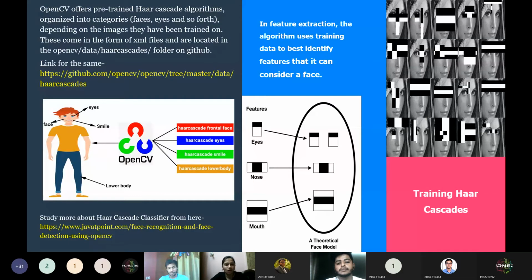Now, OpenCV already contains many pre-trained classifiers, not only for faces, but also for eyes, smiles, etc. These are all pre-trained and come in the form of XML files located on GitHub. The link for the same is provided in the slide. And if you want to know more about this algorithm, you can go to this link. Next slide, over to Rituraj for the applications part.